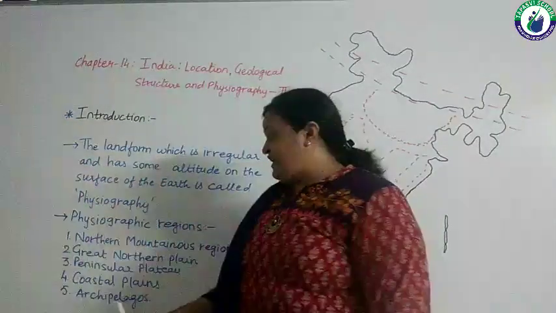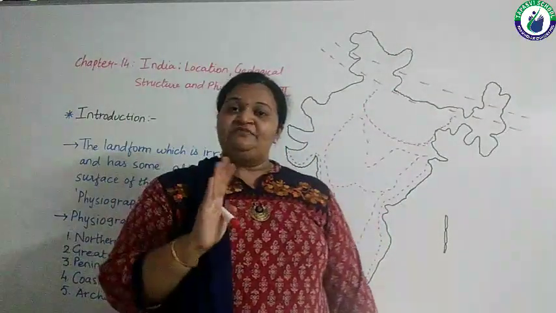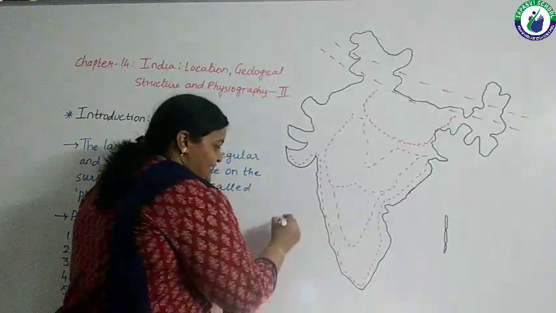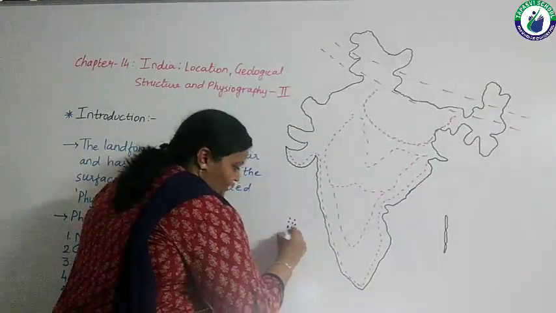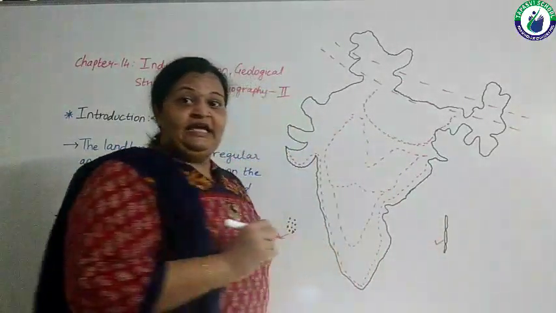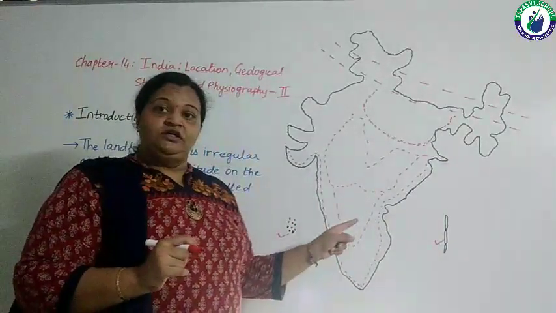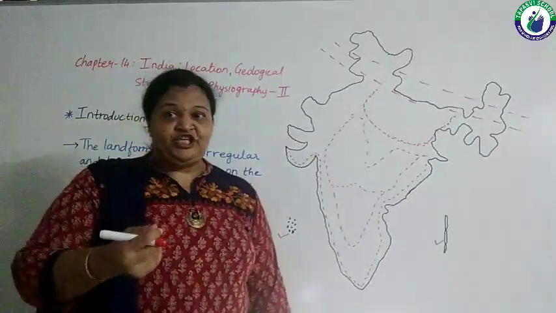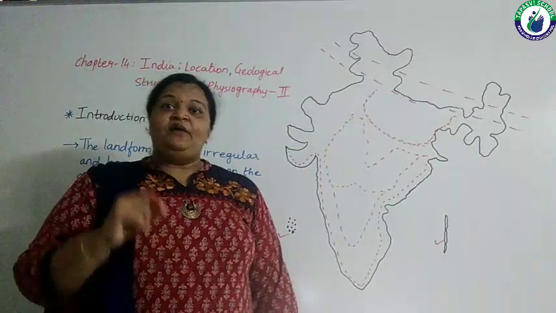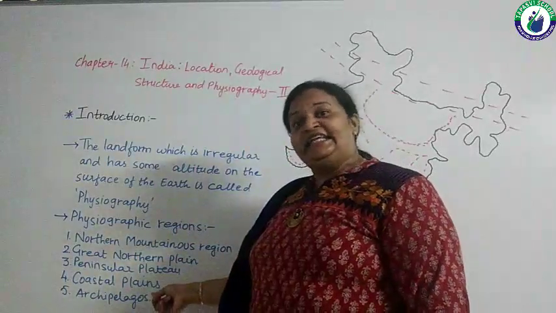And the fifth classification is archipelagos. Archipelagos means islands. In India, we have 2 islands, which is Lakshadweep in Arabian Sea and Andaman and Nicobar in Bay of Bengal. This is about the various physiographic regions of our country. Right? Now let's try to understand all these 5 divisions in detail.